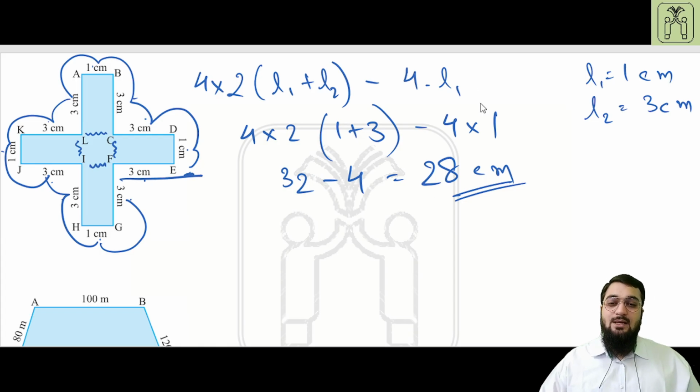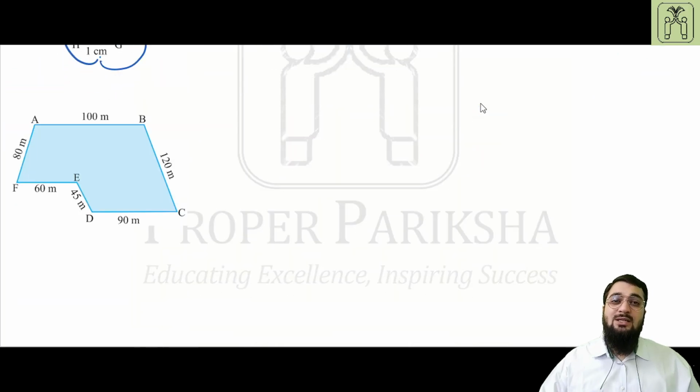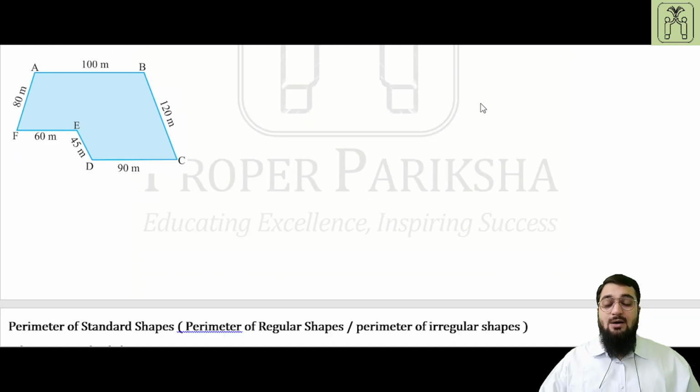Coming to the next question. These formulas will be discussed later on in a separate topic of perimeter of standard shapes. But before that, I am just trying to make you understand how the perimeters, or the formulas of perimeters, are obtained.